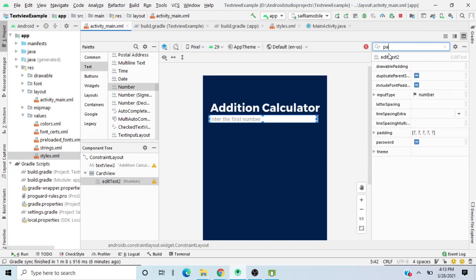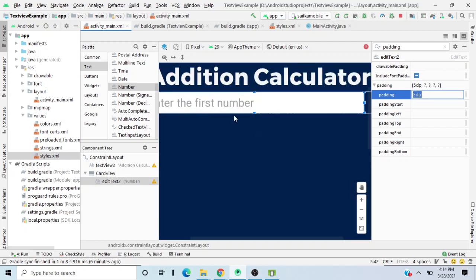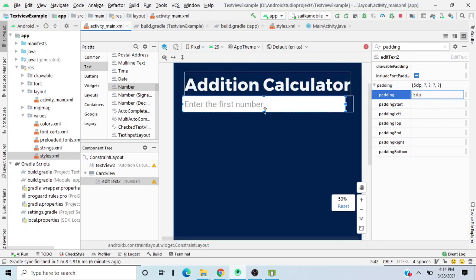And now we will search for something called padding over here, and add some padding. We'll speak about padding and margins in a future video. Don't worry about it. Just see what padding is. If I add 5 dp over here, as you can see, it is adding some space inside the edit text. Margin is adding a space outside the edit text, outside the component. Padding is adding space inside the element or component. Okay, we are doing that. I'll just make this thing in center.